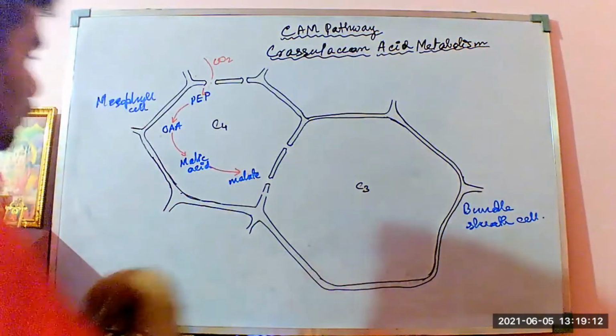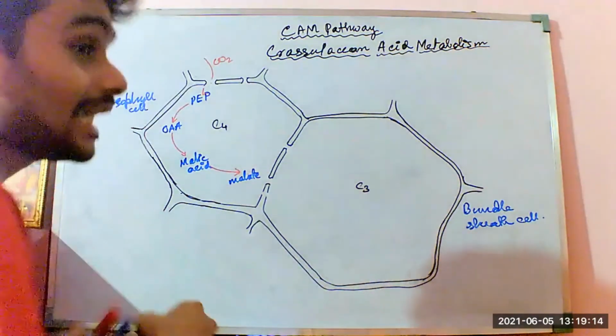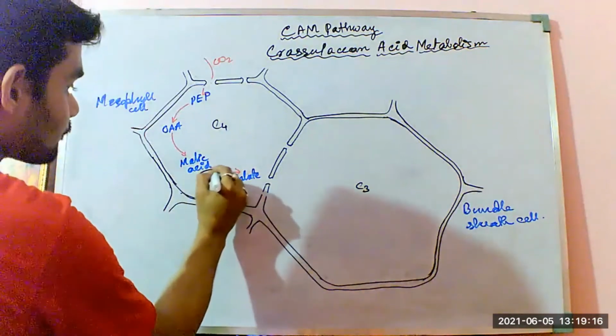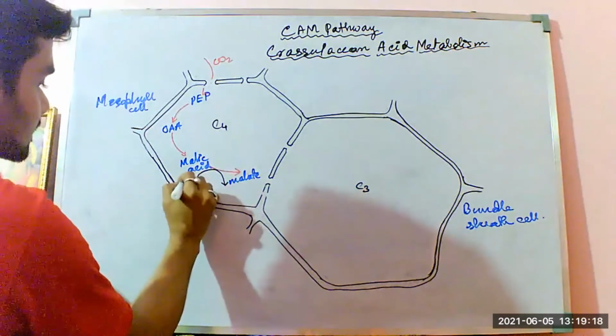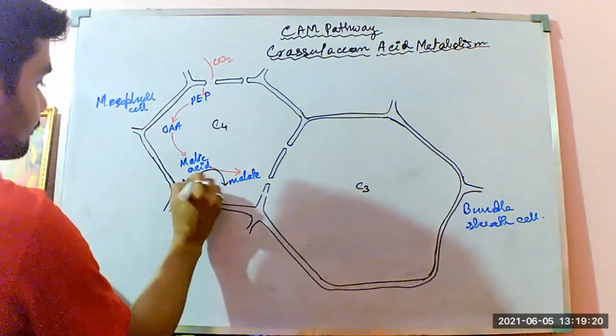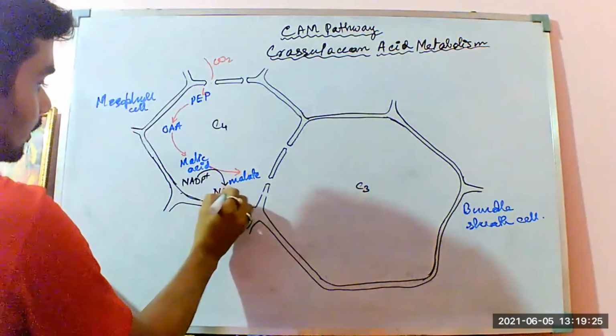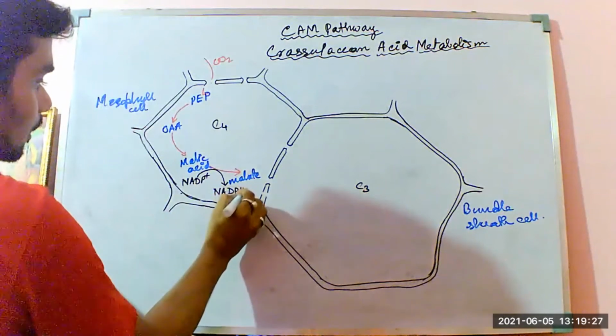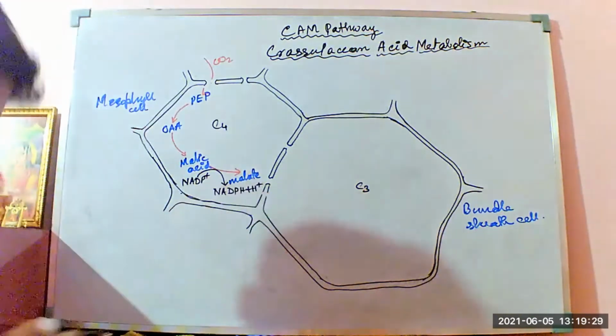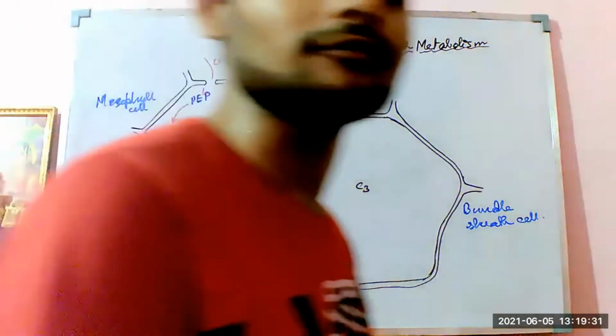That proton is taken up by NADP plus, which forms NADPH plus H plus, a proton along with an electron from the malic acid.